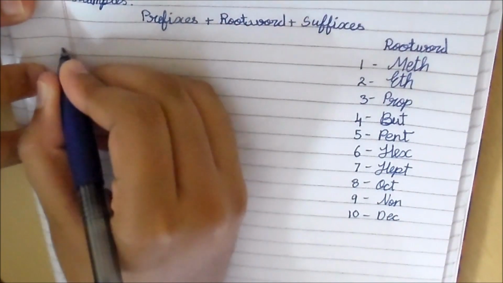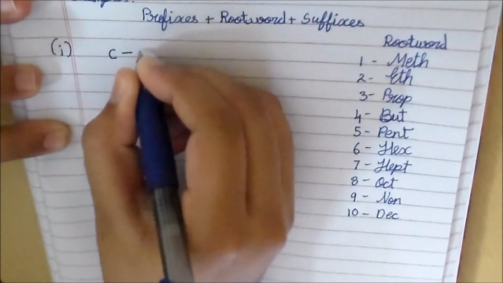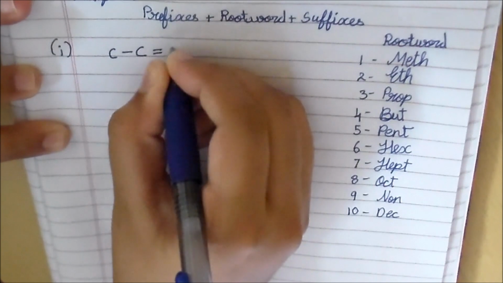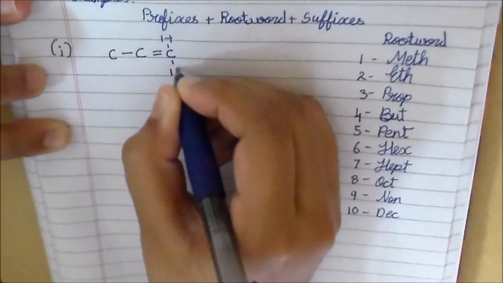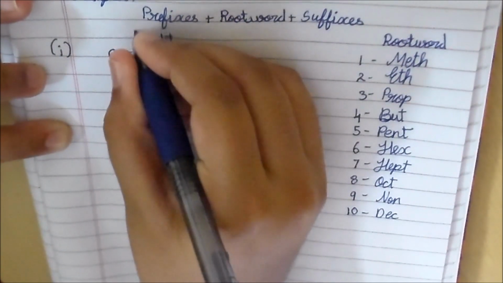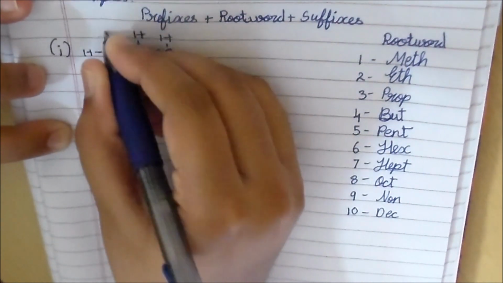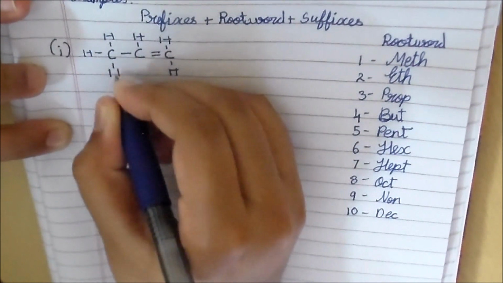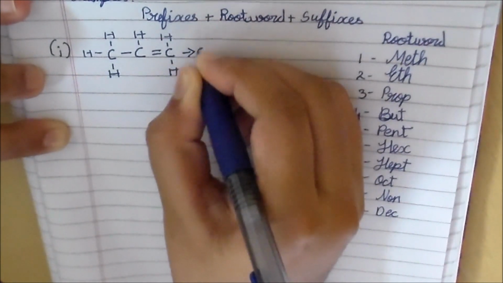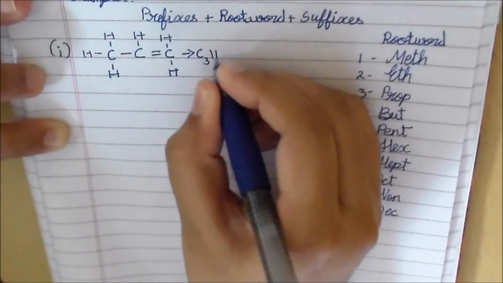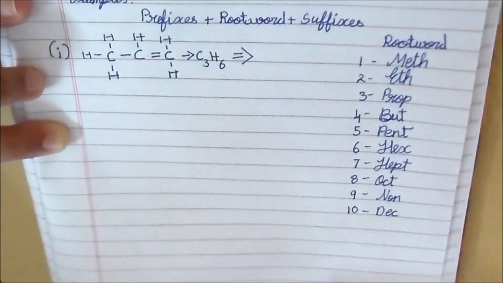Let's see the first example. Let's take C, single bond C, double bond C, single bond H, and single bond H, single bond H, and a single bond H here, single bond H here, and a single bond H here. This is C3H6. Okay, now let's name this.